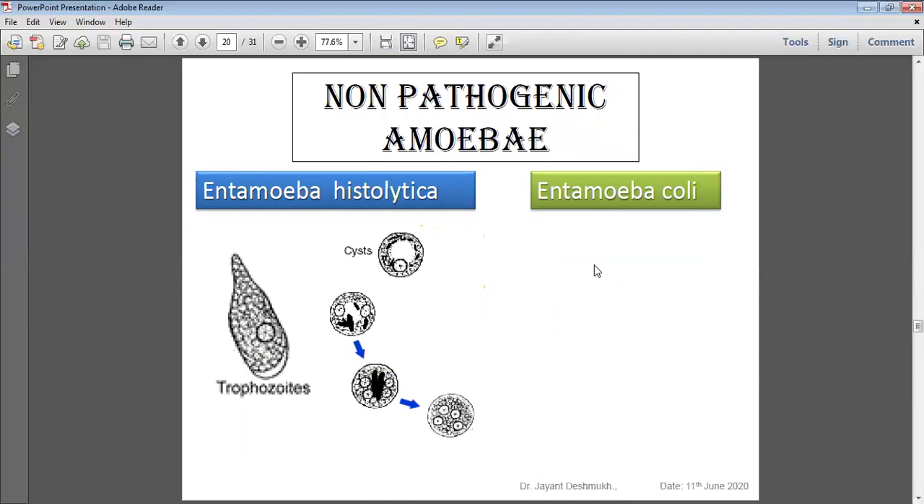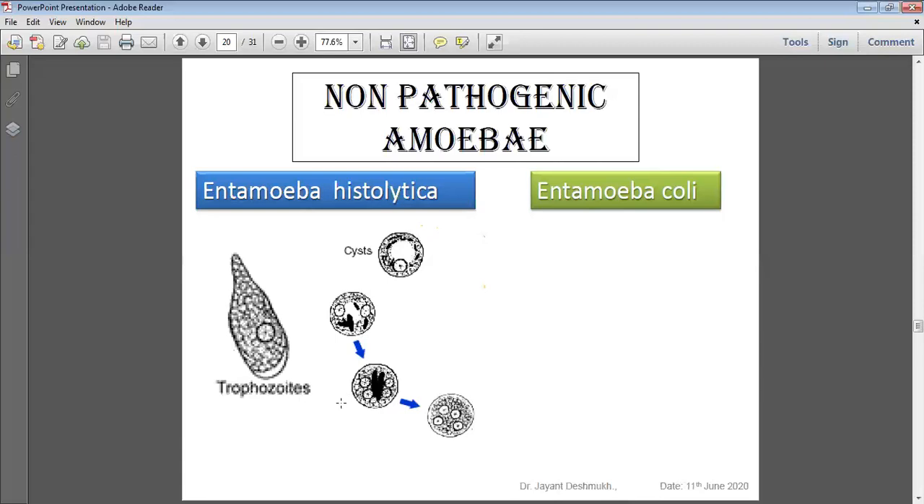Again, it is a uninucleated cyst to octanucleated cyst. The cyst is larger in size, with 8 nuclei present, compared to the quadrinucleated Entamoeba histolytica. Again, in the uninucleated cyst, the karyosome, the point in the middle of the nucleus, is central in Entamoeba histolytica. In Entamoeba coli, it is not exactly in the center; it is eccentric. The third differentiating feature is that the cyst is larger in size.